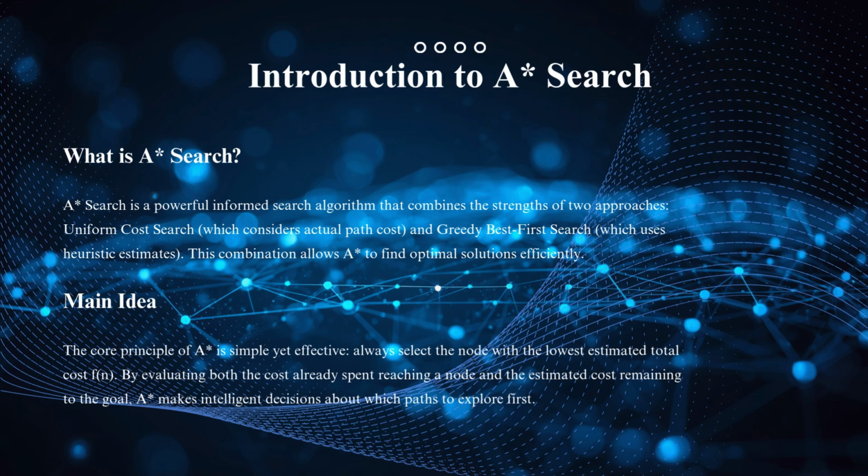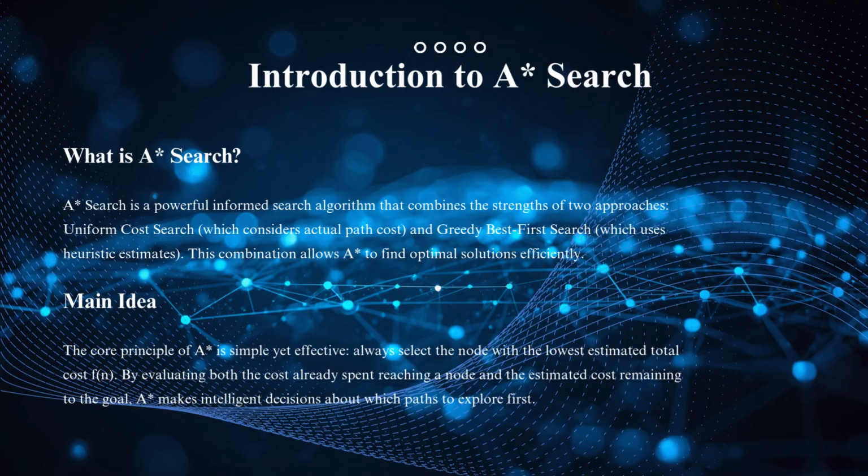Now that we understand informed search techniques, let us move to one of the most powerful algorithms in artificial intelligence, the A* search algorithm. A* combines the strengths of two important approaches, uniform cost search and greedy best first search. Uniform cost search focuses on the actual path cost, while greedy search focuses mainly on heuristic estimates. A* intelligently combines both ideas to find efficient and optimal solutions.